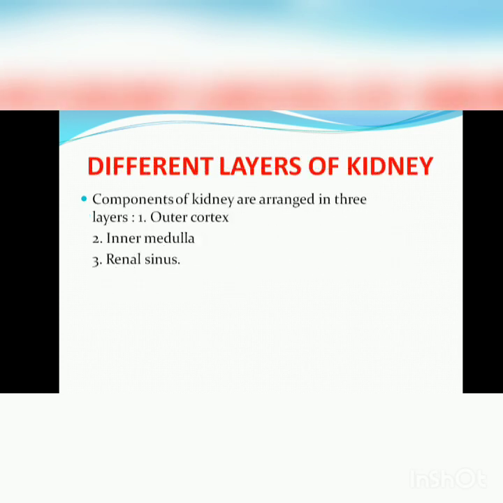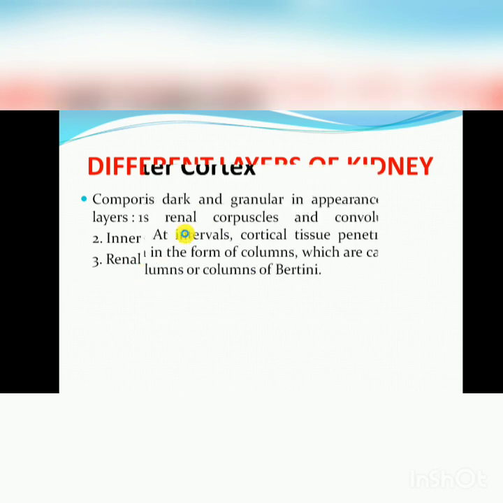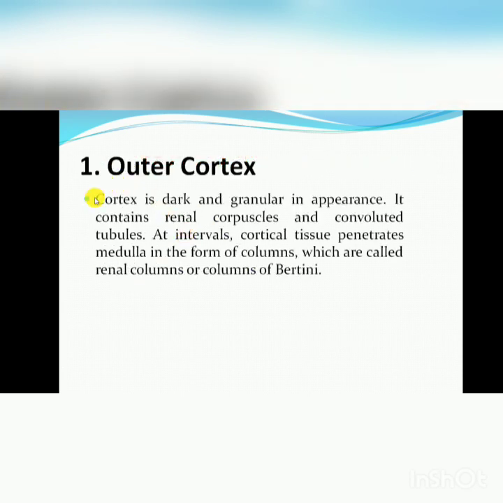Next are the different layers of the kidney. The components of the kidney are arranged in three layers. If we cut the kidney in a longitudinal cross section, three layers are found: the outer cortex, the inner medulla and the renal sinus. The outer cortex is the outer part of the kidney. It is dark in color and contains renal corpuscles and the convoluted tubules.